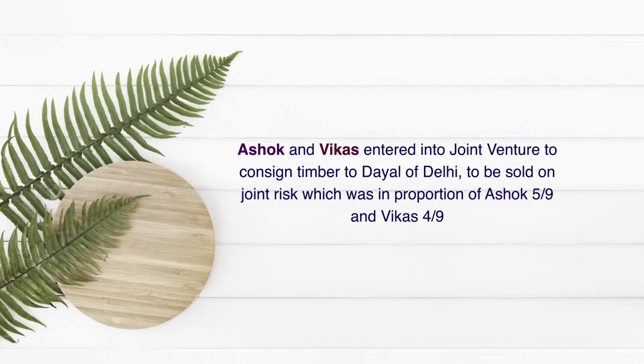Here we have an example. Ashok and Vikas entered into a joint venture to consign timber to Dayal of Delhi, to be sold on joint risk, in the proportion of Ashok 5/9 and Vikas 4/9.